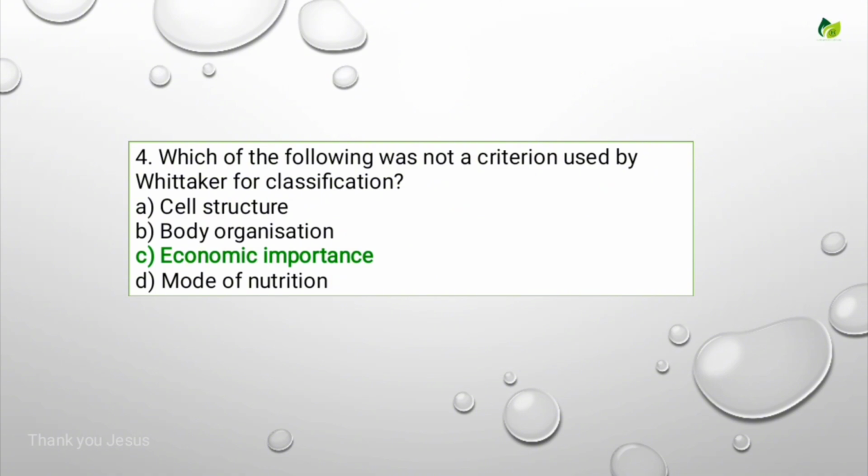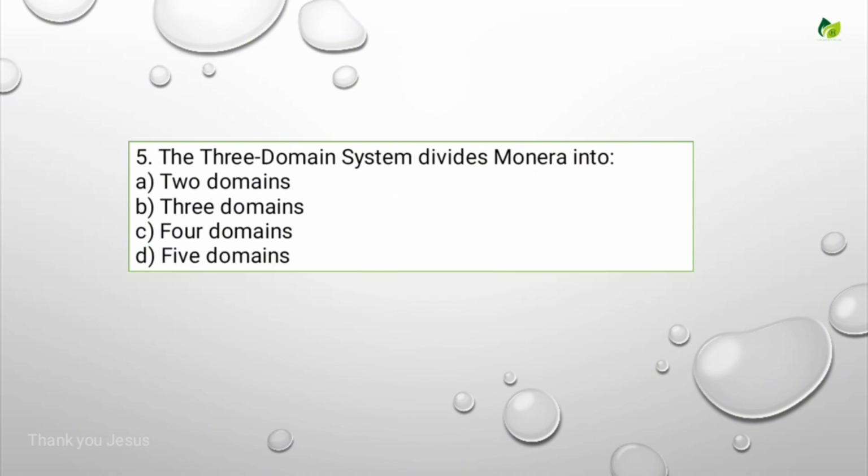The criteria for the classification are cell structure, body organization, mode of nutrition, reproduction, phylogenetic relationships. These are all included in the criteria of Whittaker's classification, but economic importance is not included. Let's see the next question.